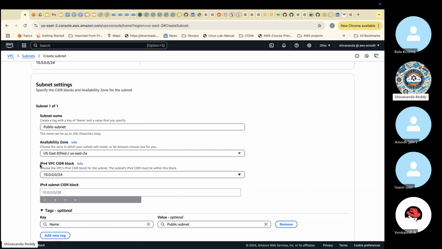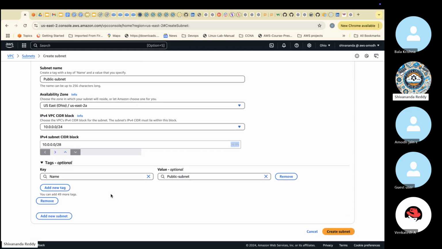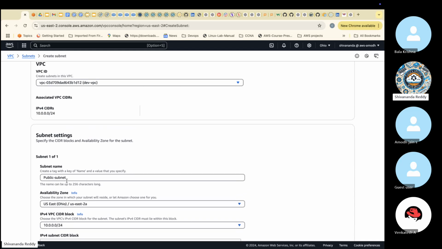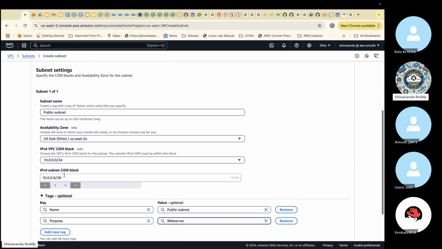Then this is the IPv4 CIDR block. This is the IPv4 subnet CIDR block we need to give: 10.0.0.0 slash, how much will I give? 28. I'll give 28. If I give that, I'll get 16 IPs. You guys can find it here. If I give this range, I'll get 16 IPs. I'm designing a small network. The purpose is web server, meaning I'm going to host web servers and websites here. Okay, this is the first one: public subnet, 2A, IP address, subnet mask.